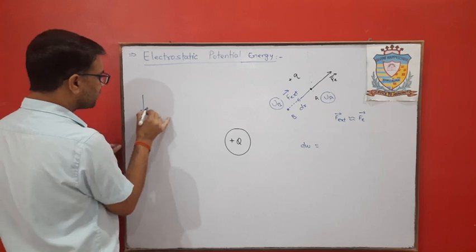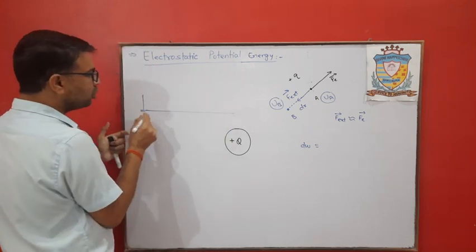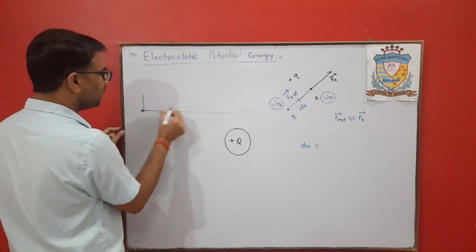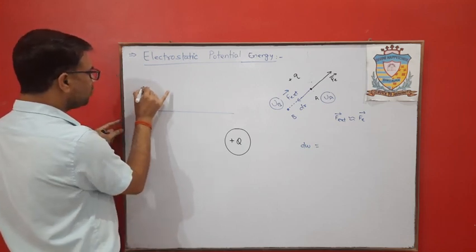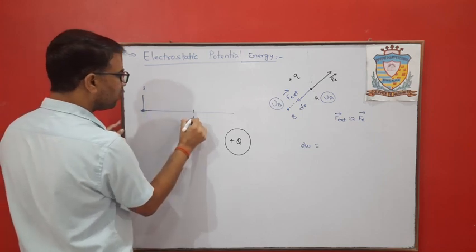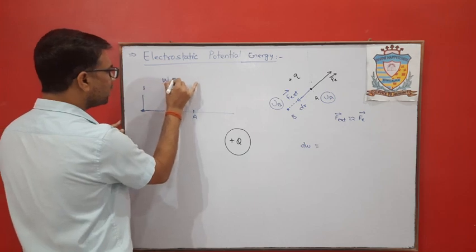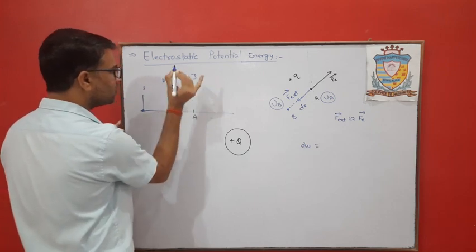Suppose this is the initial point. We have two persons who have to move some object from this point. Suppose person 1 moved this object from this point to point A, and the work done by 1 is 200 joule.